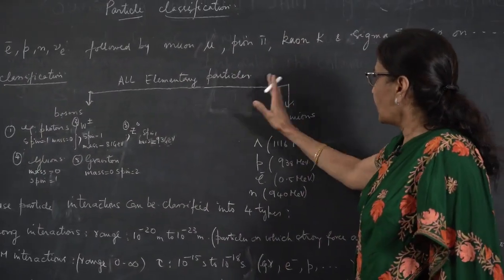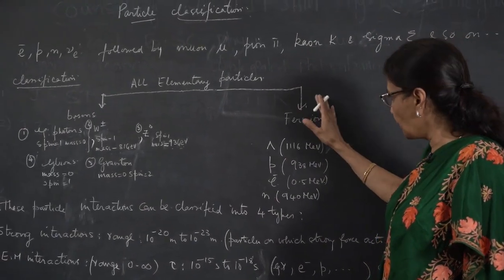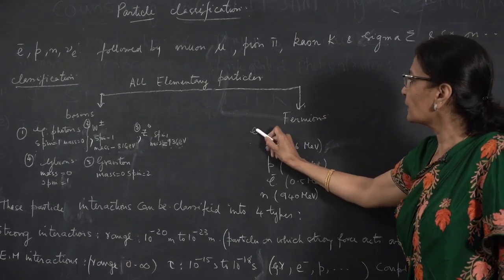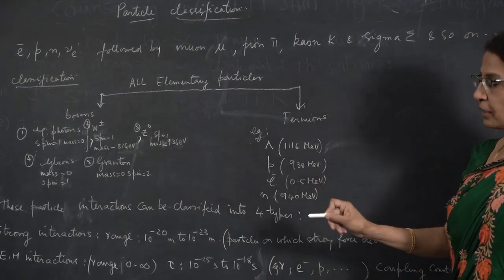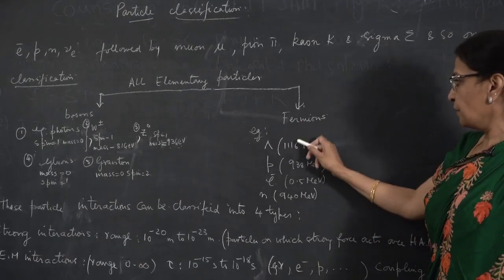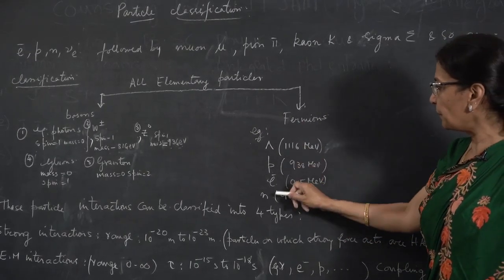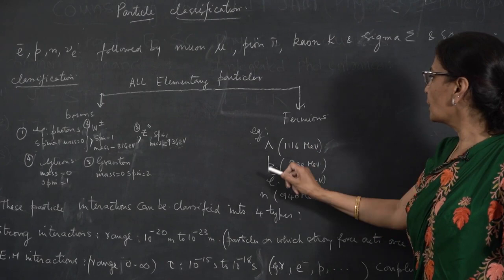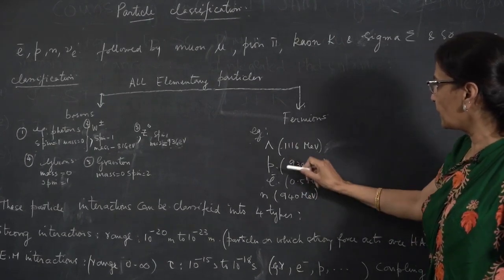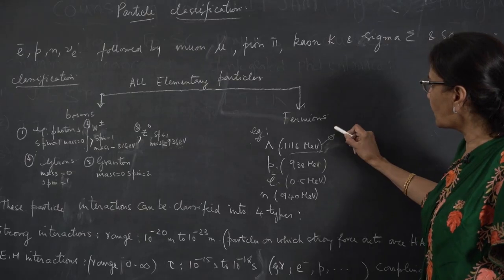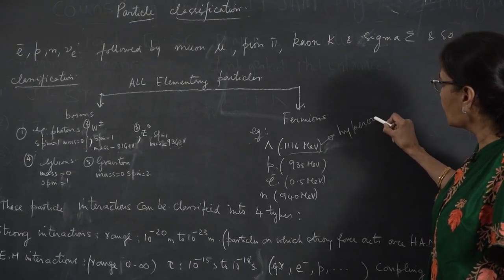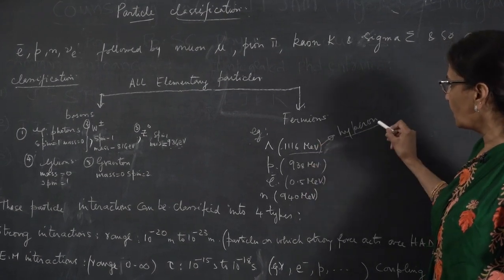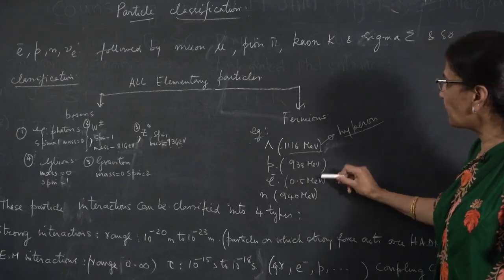Then the second group of particles is fermions, which are half integer spin particles. I am just giving examples. There are many other hundreds of particles which happen to be fermions. A few familiar ones are proton, electron, neutron, and so on and so forth. Their masses are different. This is the heaviest one, which is known as a hyperon. Any particle whose mass is greater than the mass of the neutron is known as a hyperon. So these are examples of fermions.